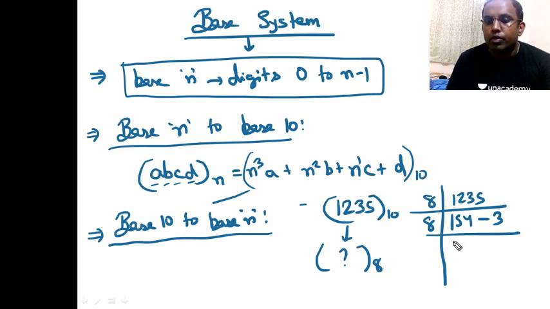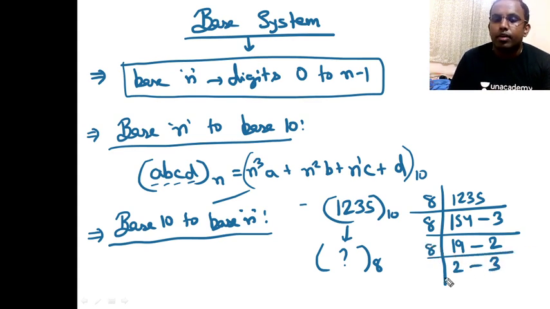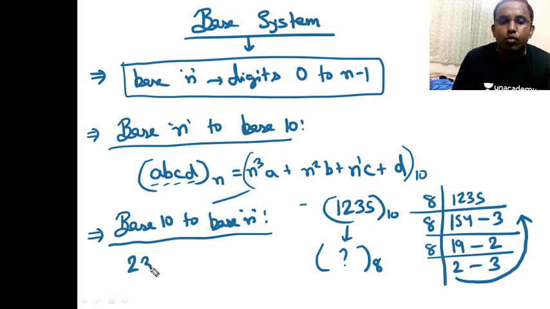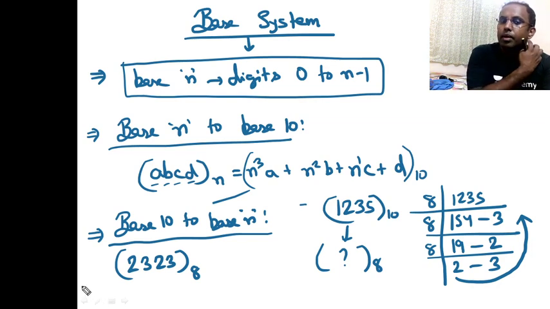19 divided by 8 gives 2, remainder 3. 2 divided by 8 leaves remainder 2. That's it, so I can't divide it more. So what we do is start from the last remainder and move in this order: 2 3 2 3. So my number is 2 3 2 3 in base 8. So 1235 in base 10 will give you 2323 in base 8.